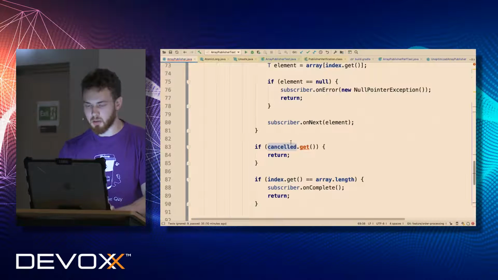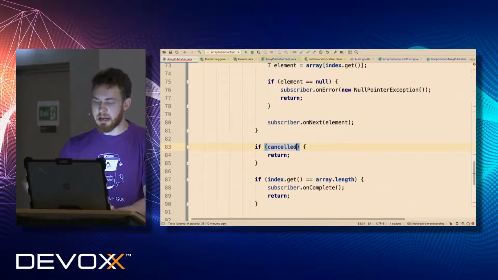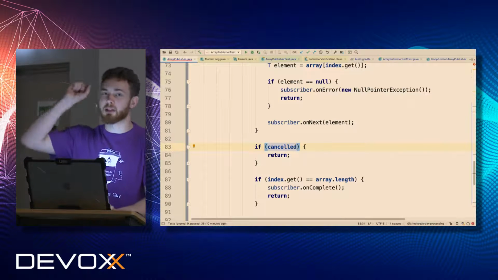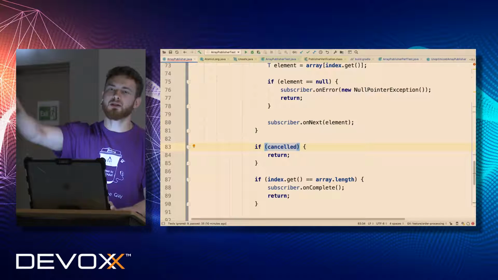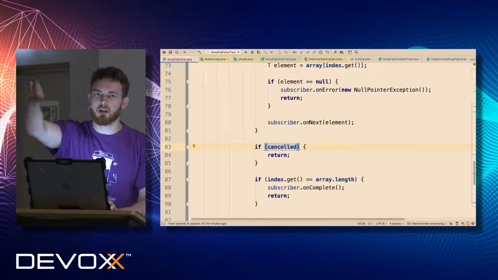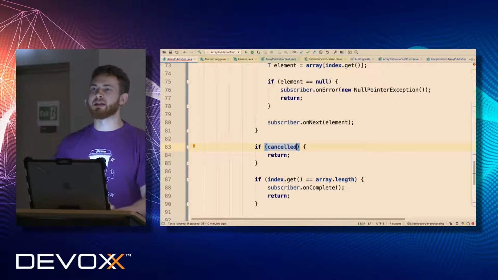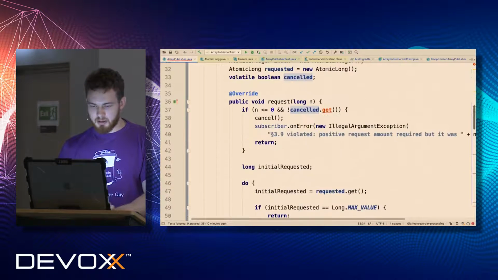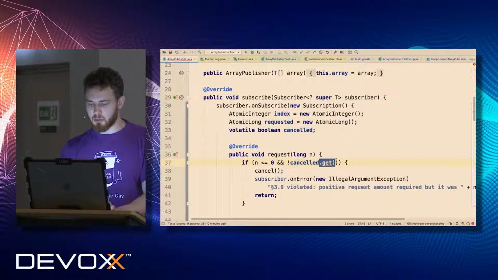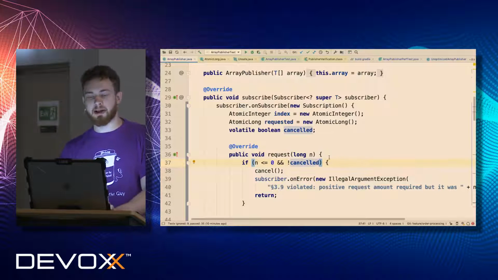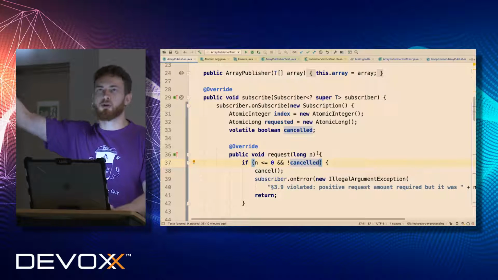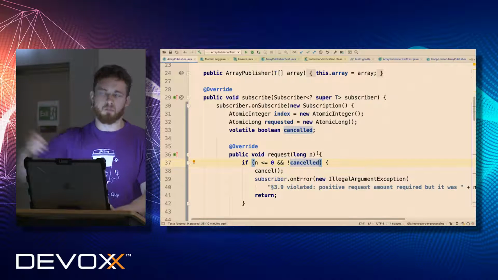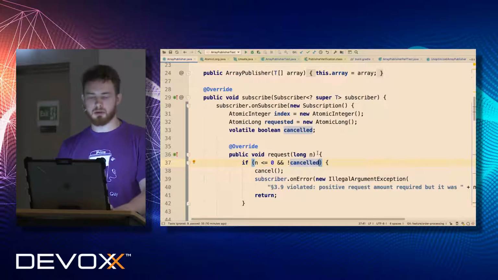So eventually we will stop sending data. This is an important part. The specification says if you cancel, you have to expect that eventually your publisher stops sending data, because everything could be asynchronous, right? In this way, we decreased a few more objects for our garbage collector. Especially if you create a publisher of a few elements, it will be a huge performance boost.